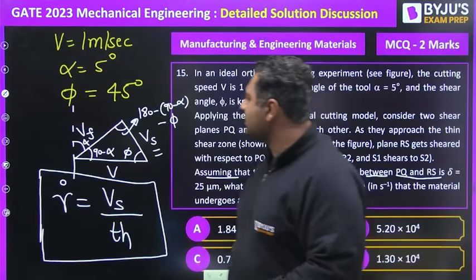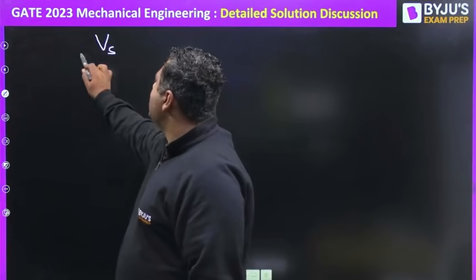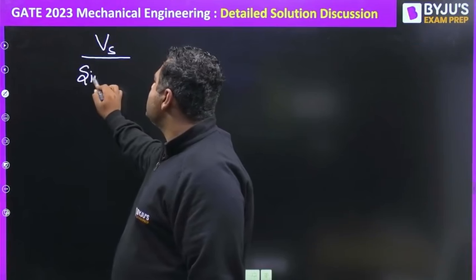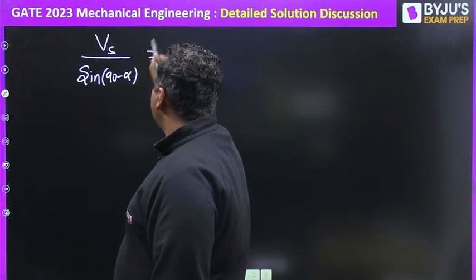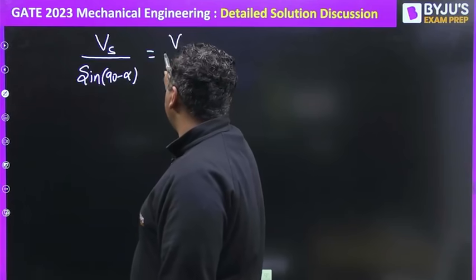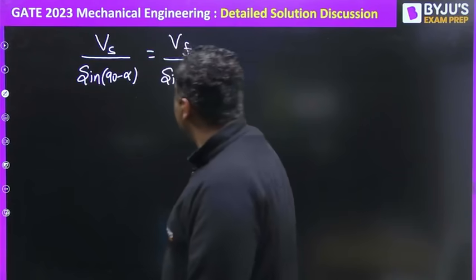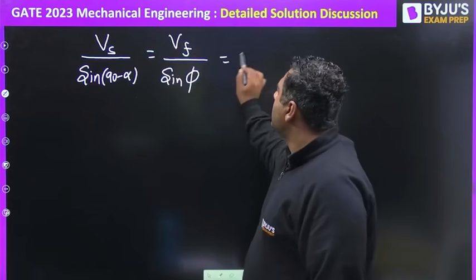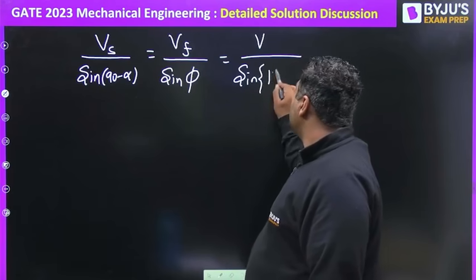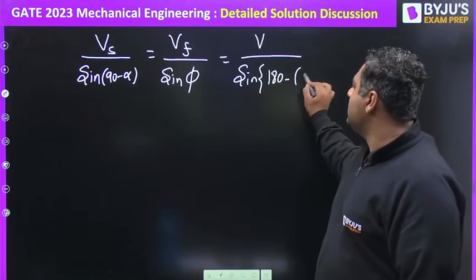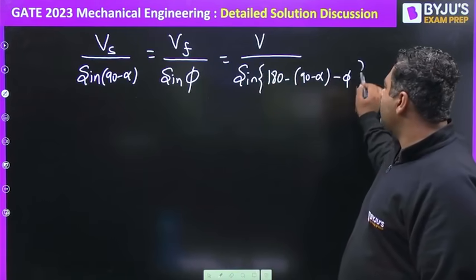What will it give me? Vs divided by sine of (90 minus alpha), equals Vf divided by sine phi, equals V divided by sine of (180 minus (90 minus alpha) minus phi).